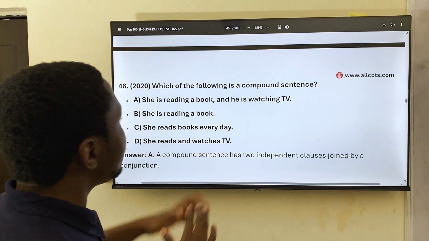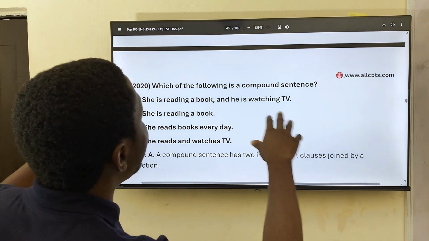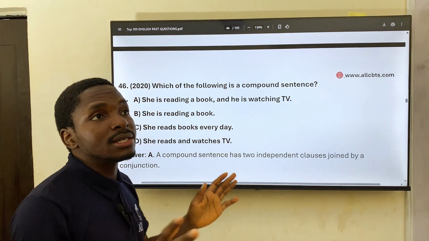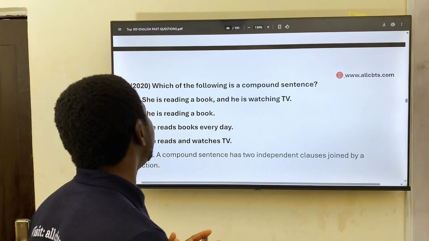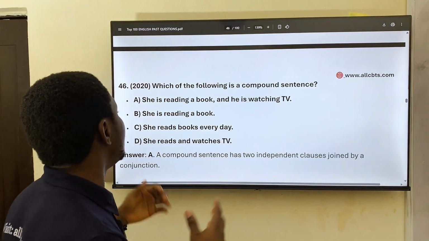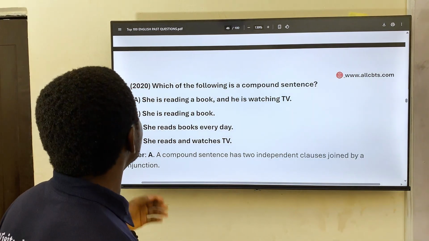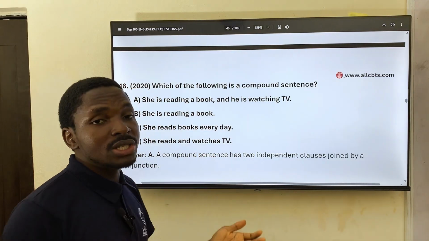From 2020. Which of the following is a compound sentence? Okay, a compound sentence is a sentence that has two independent sentences joined together. Yeah, two independent sentences joined by a conjunction. Okay, so which of the following is a compound sentence? She's reading a book and is watching TV.